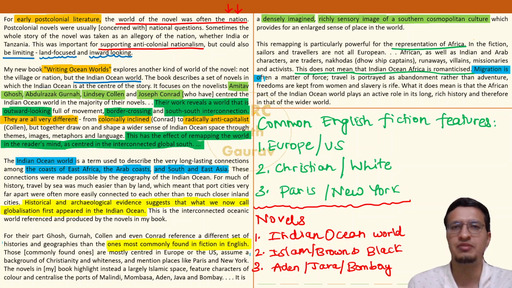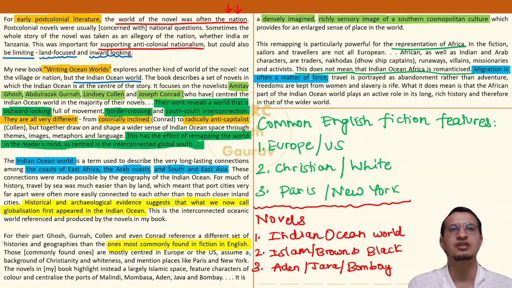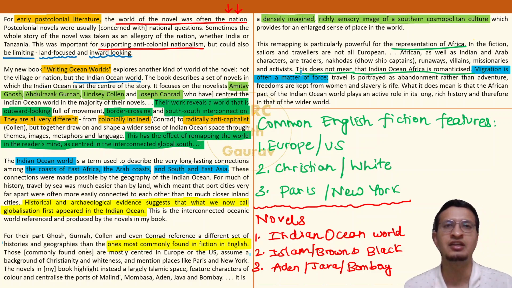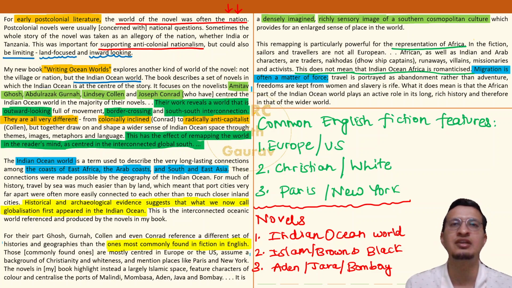Migration is often a matter of force. It means that if people are going from one place to another, then a lot of times it's not going to be because of choice. It means that they are being forced to do that. Now the force could be political in nature, maybe economic in nature, anything is possible. Travel is portrayed as abandonment rather than adventure.